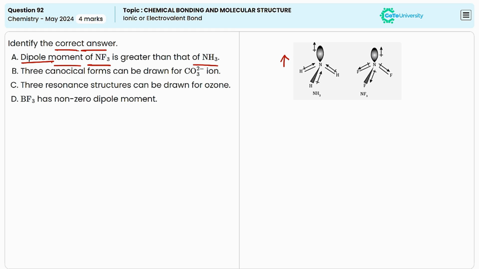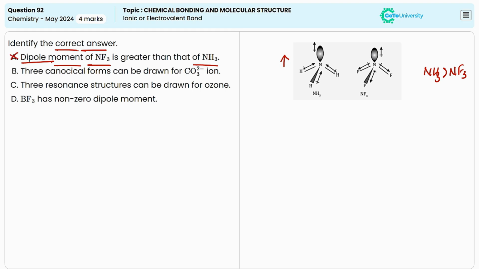So here the overall dipole moment will be higher in the case of NH3 than that of NF3, even though fluorine is more electronegative than other elements. So the first statement is the incorrect one.